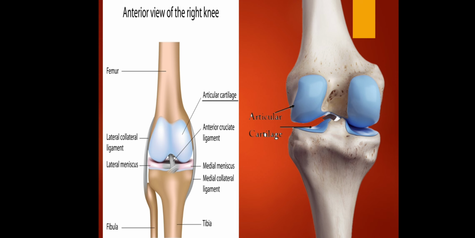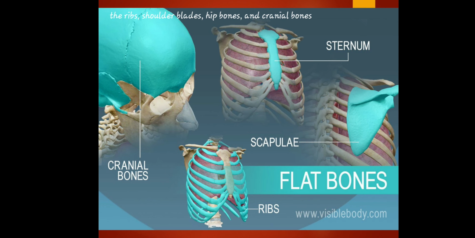So aside from tarsals, we also have carpals in the short bones. If the tarsals have seven small bones, the carpals naman have 8 small bones that make up your wrist, also called your carpus. That is why they're called the bones of the wrist and ankles: in the ankles we have tarsals and in the wrist we have carpals. Let's go now to the different types of bone in the flat bones: the ribs, shoulder blades, hip bones, and the cranial bones.